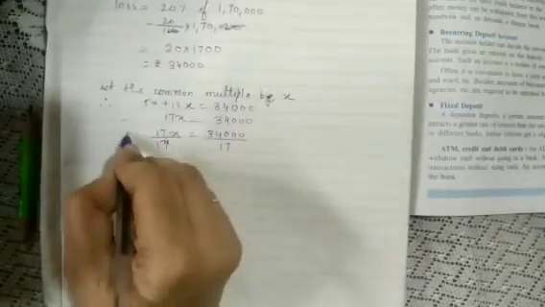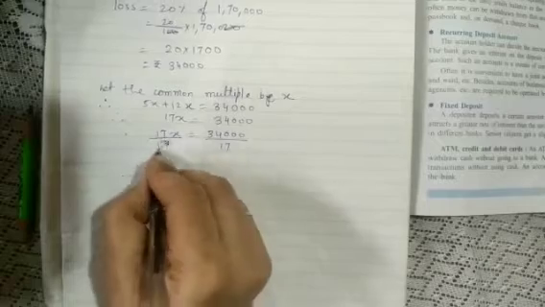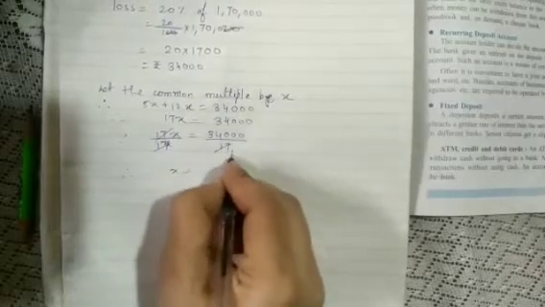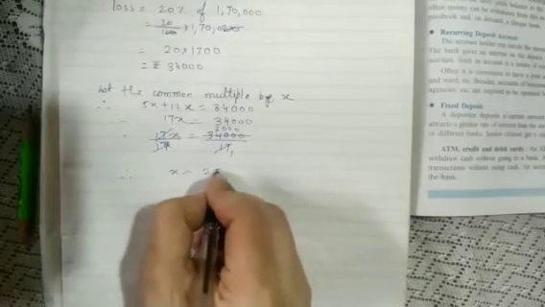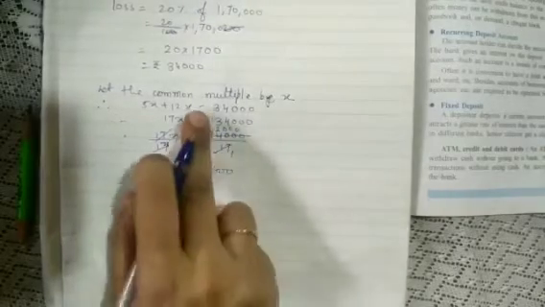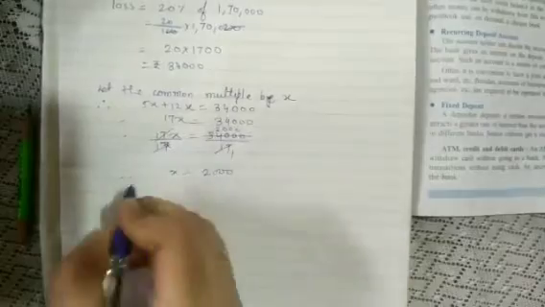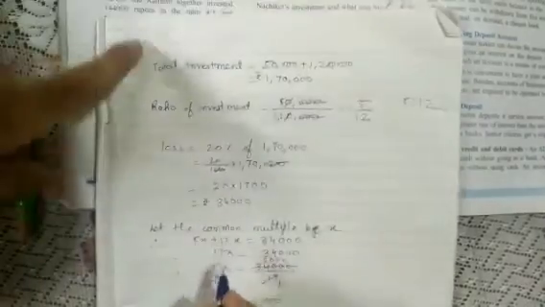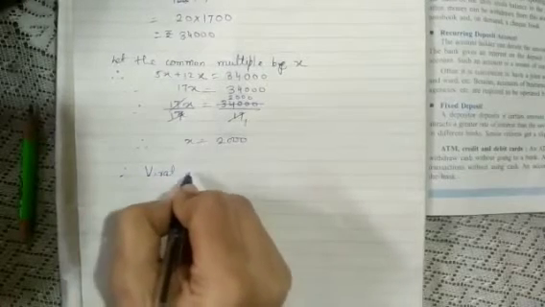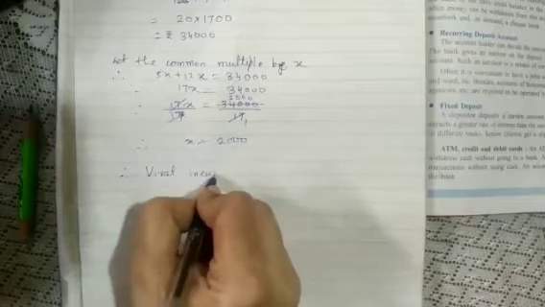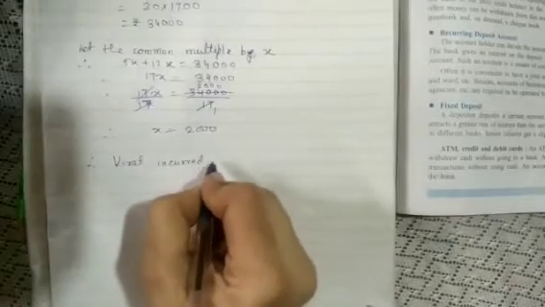17 ones are 17, 17 twos are 34, that is equal to 2,000. Then here we got the common multiple. Then the names, Virat and Samrat. Virat incurred a loss of rupees, how much?